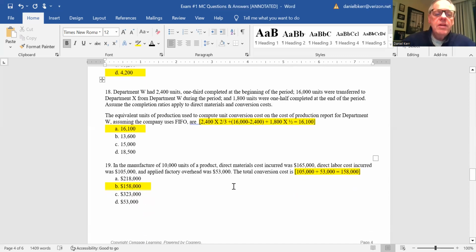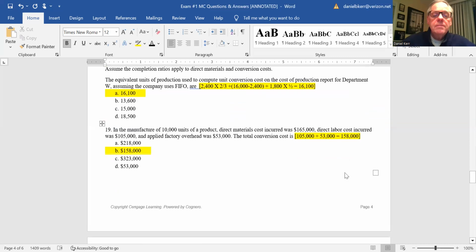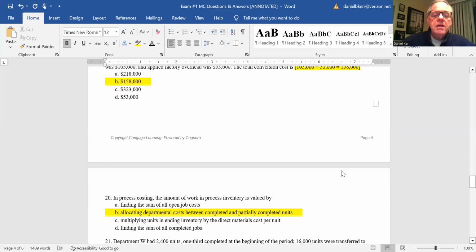Number 19, in the manufacture of 10,000 units of product, direct materials costs were 165, direct labor incurred was 105, and applied factory overhead was 53. Total conversion cost, remember, is labor plus overhead. So you had labor of 105 and overhead of 53, so it's 158. So the answer there is B.